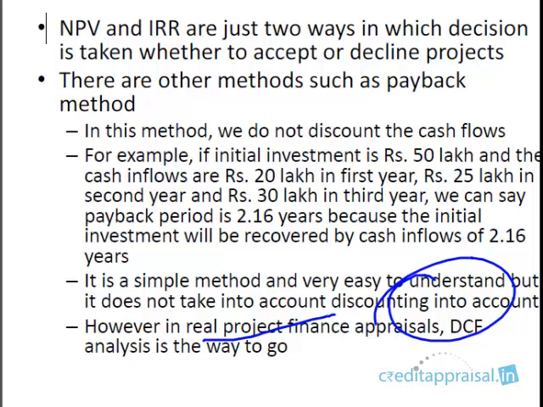Understand why we need to discount the cash flows. The calculation part is something which is optional. If you're not comfortable, we can leave it. So with this, we come to the end of the segment on IRR.